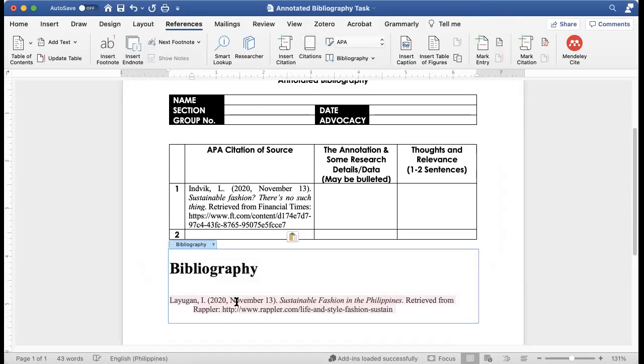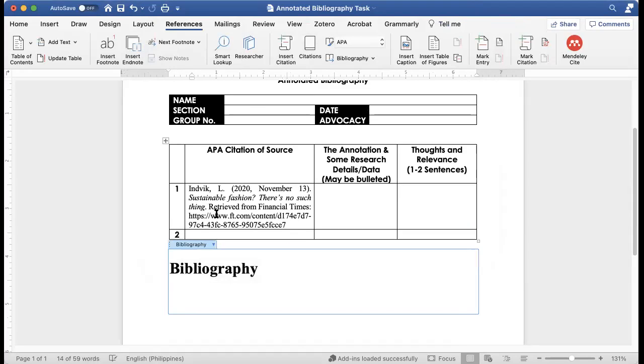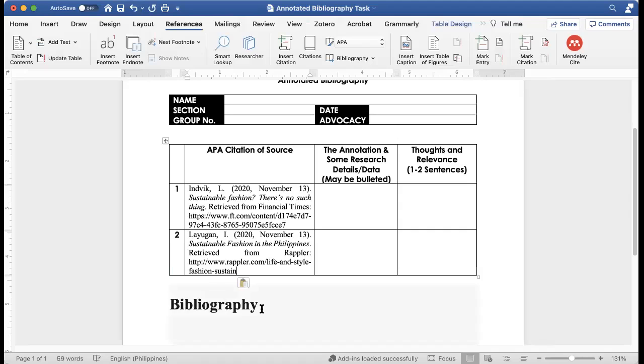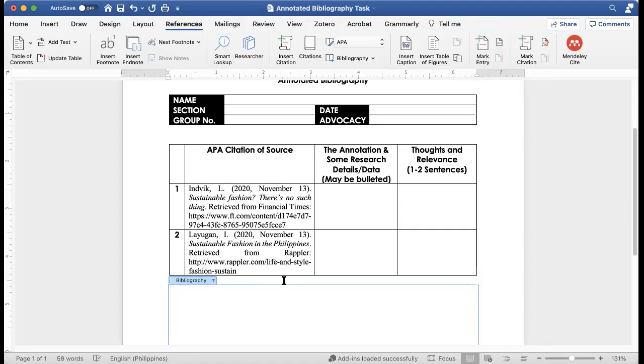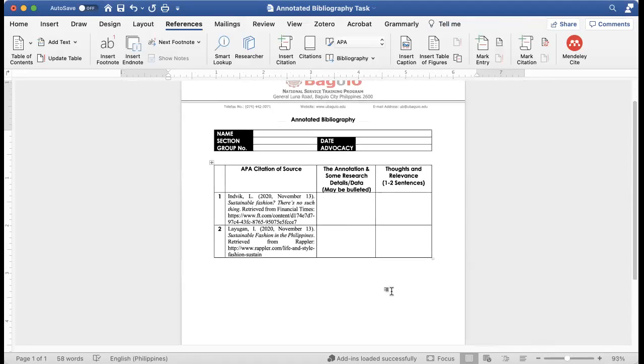There's your citation already in APA. You did not stress out. Oh, di ba? Tapos na. Life is not very difficult, guys. It's very simple. You're done.